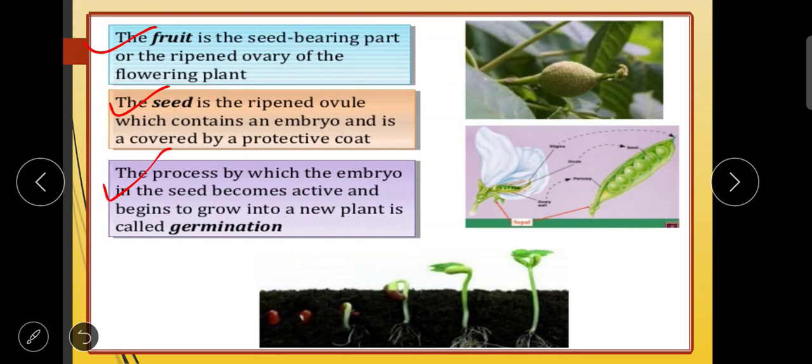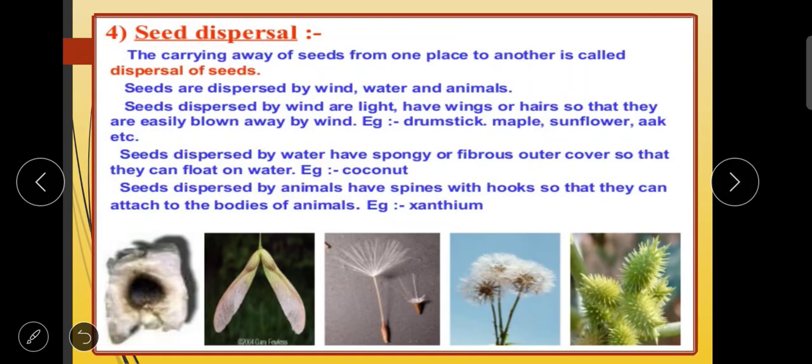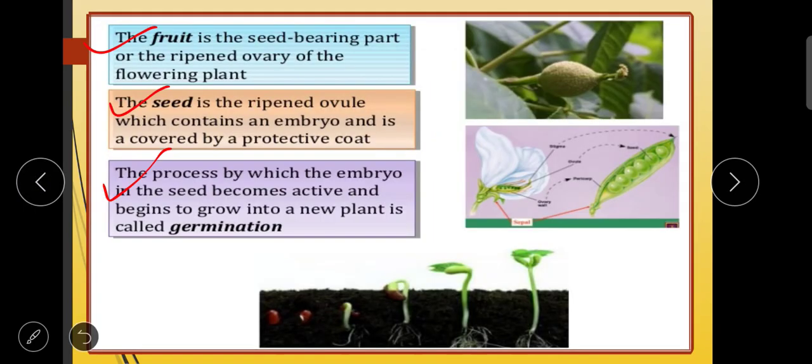So this is all the facts of the plants, children. The fruits contain seeds in them, or we can say it is nothing but a ripened ovary of the flowering plant. Then the seed is the ripened ovule which contains an embryo and it is covered by a protective coating also. And the process in which this embryo becomes active and begins to grow into a new plant is called germination. This is all about how we can produce a new plant.